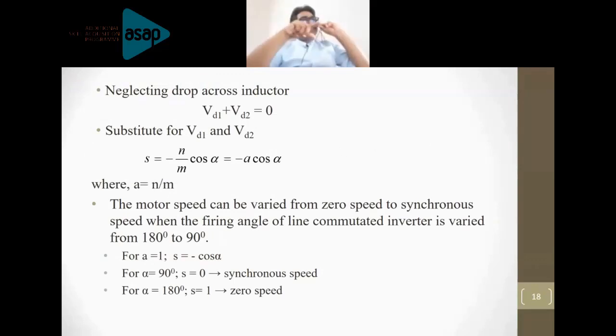What will happen when we vary alpha? If you recall the circuit, go back to slide number 14. Have a look at the circuit diagram. VD1 plus minus, VD2 minus plus. So the net voltage, if you neglect the losses, VD1 will be equal to VD2, or you can say VD1 plus VD2 is equal to 0.